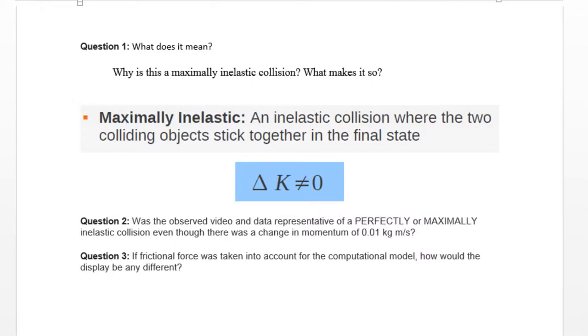Question 3. If the model was run again, the observed motion and the computational motion models would both move the same distance in the same exact way.